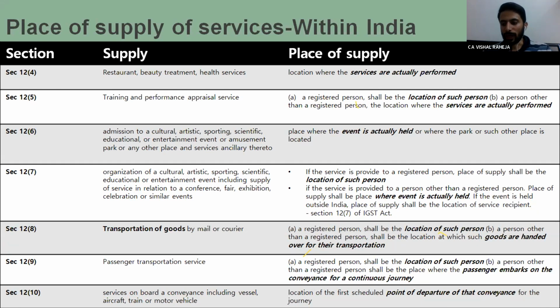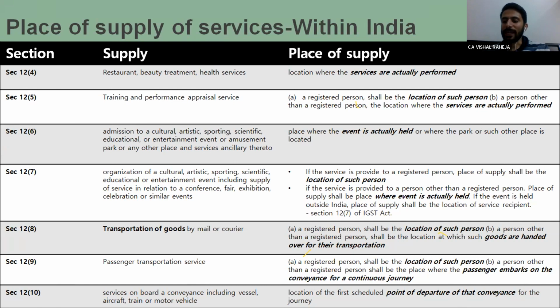Similarly, in case of training and performance appraisal services, if the services are provided to a registered person, then the location of the registered person, meaning the recipient, if registered, then its location. In case it is a B2C transaction, recipient is not registered, then the place where services are actually performed.